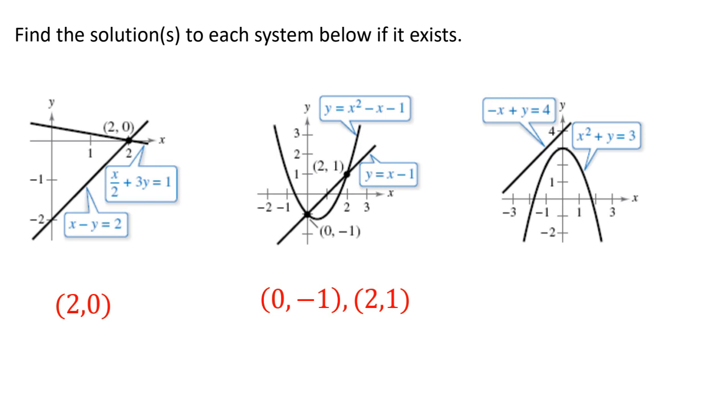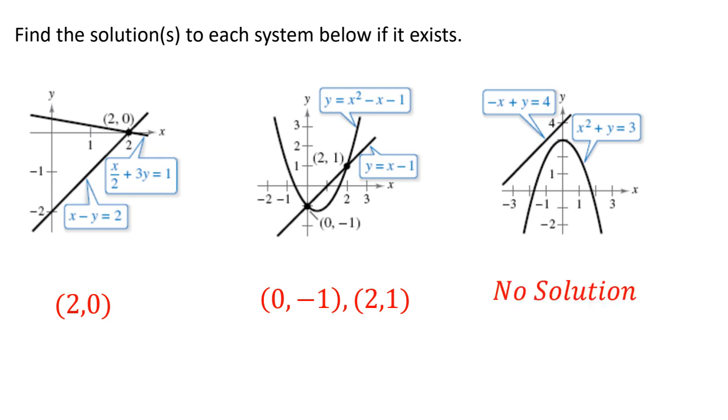And if we look at the last example, this would be no solution, because we have a line and a parabola, but this line does not intersect with the parabola. Hence, there is no solution.